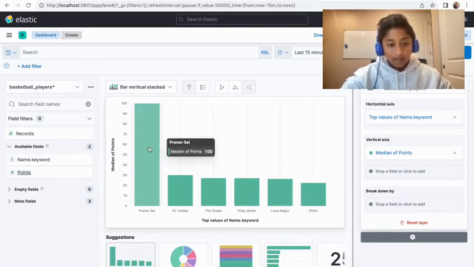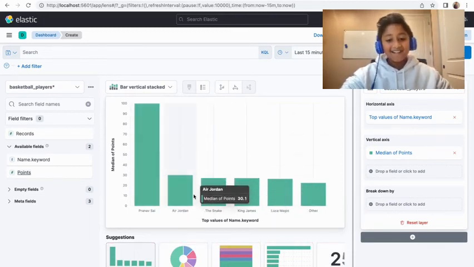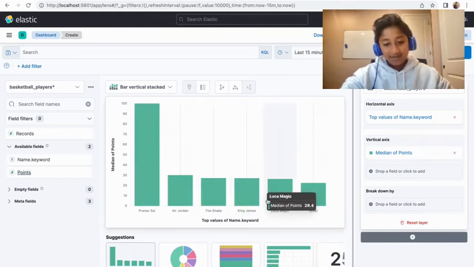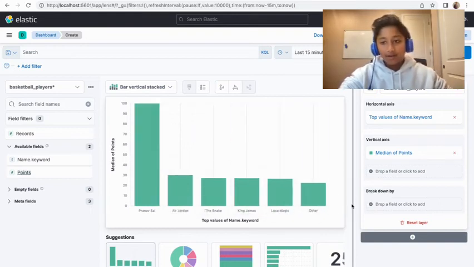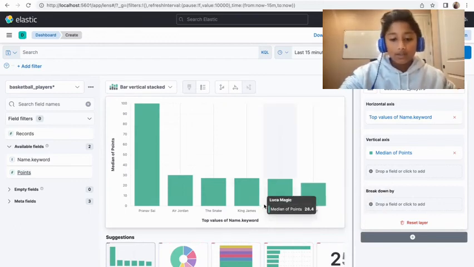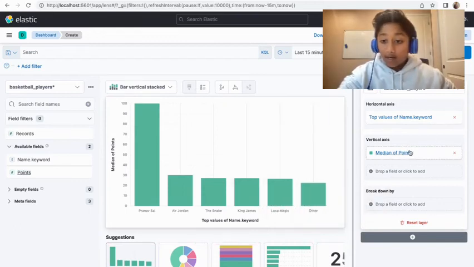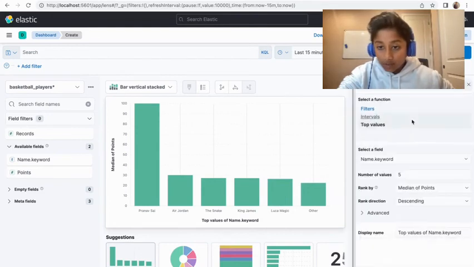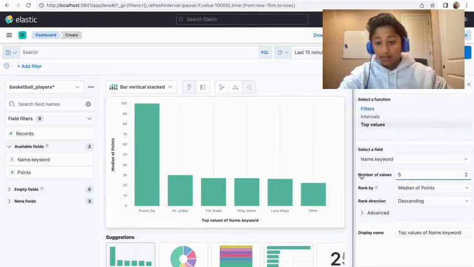You can see myself, Michael Jordan, Kevin Durant, and then we have others here too. We can also add more, if I want to see all of them. We just go to top values, and the number of values is 5.